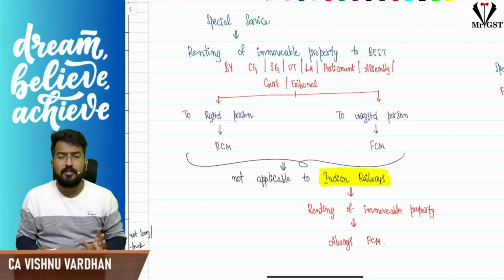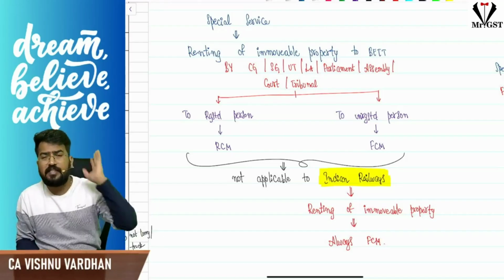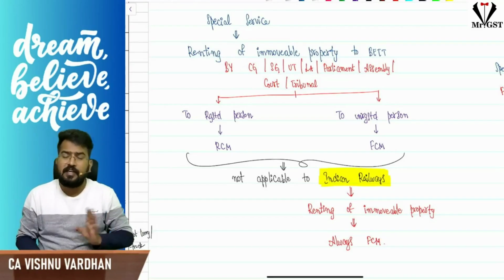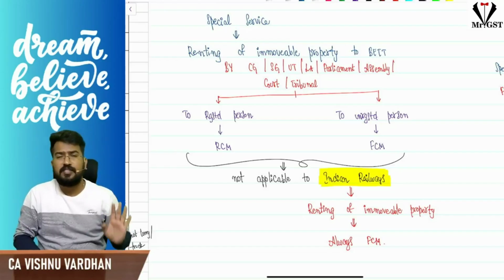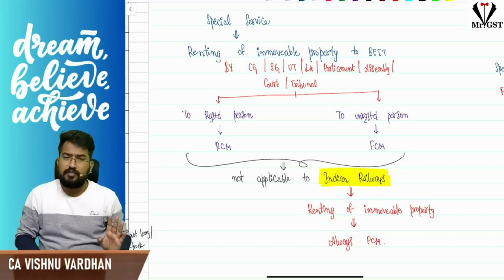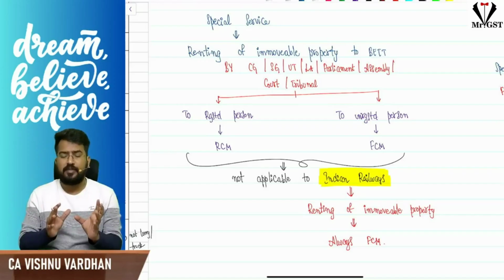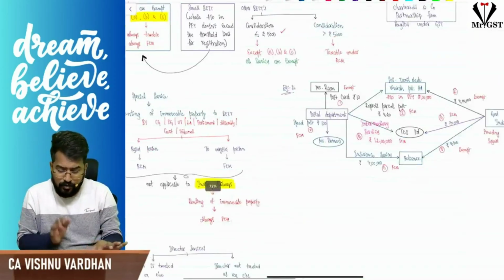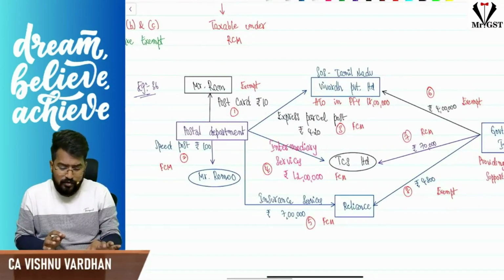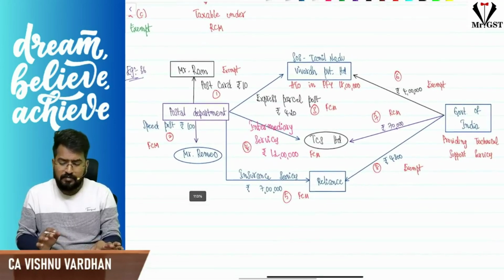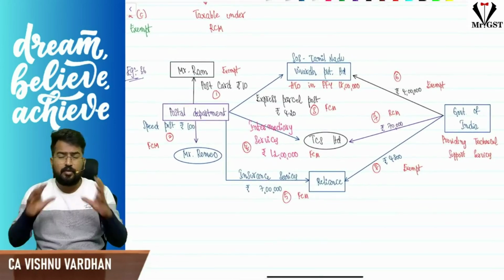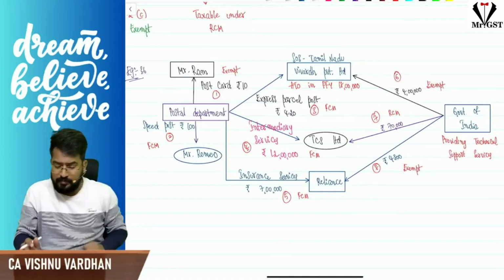That means what is the bottom line of the story? Indian Railways renting the immovable property. It is always forward charge. The reverse charge will not come into picture. So many points we have discussed. Please understand, for everything we have notes properly and there is an example also properly here, all that stuff. So please make sure you are going through the notes, writing it properly and taking the examples.